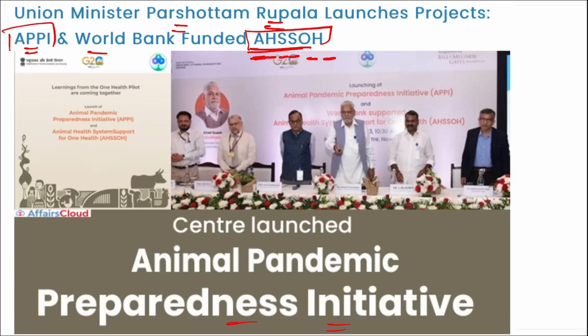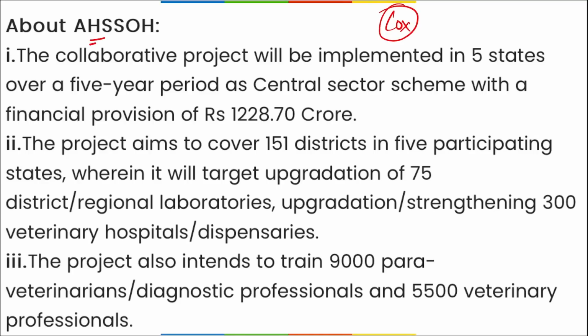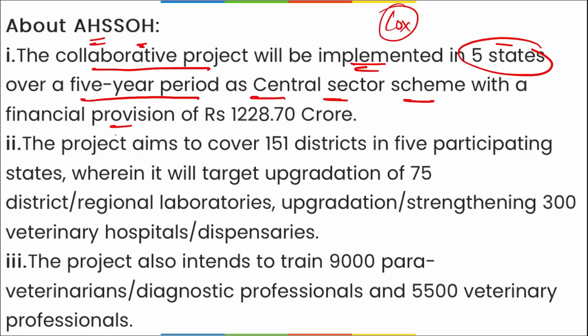Correct? Then if we talk about AHSSOH, it is India's first animal pandemic response plan in collaboration with the World Bank. The collaborative project will be implemented in 5 states over a 5-year period as a central sector scheme with a financial provision of 1228.7 crore rupees.